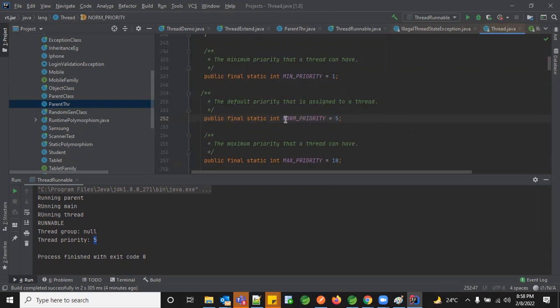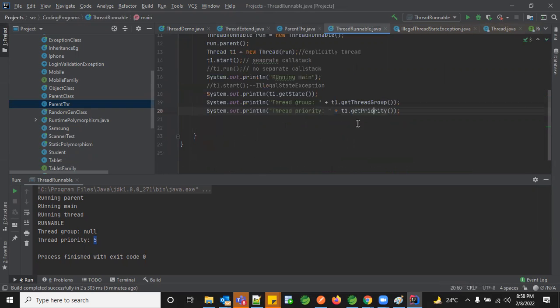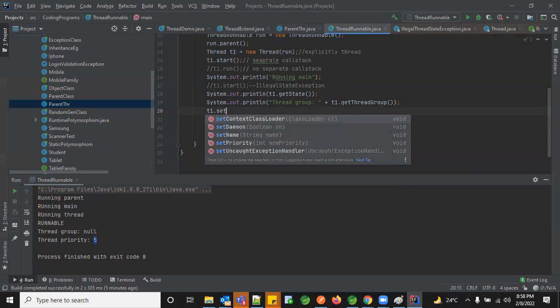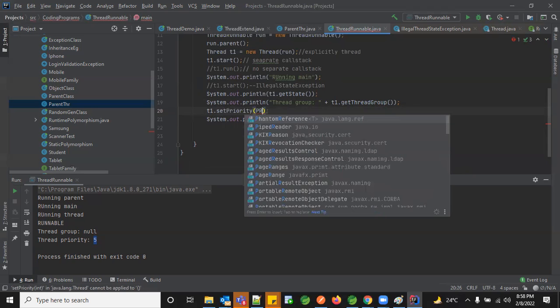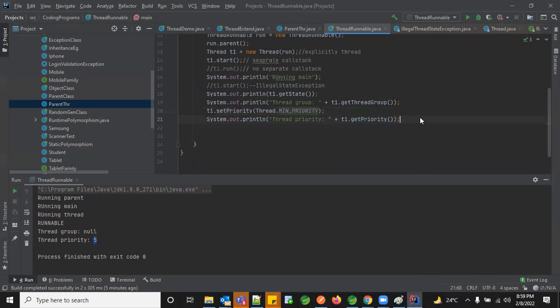If you think that your thread doesn't require normal, a minimum value is fine because that thread is going to work very little, then in this case you can set your own minimum priority value. These are the things we need to consider when we create our own thread. So let's say right now I don't want priority 5. What I'm going to do is T1 dot setPriority with Thread dot MIN_PRIORITY. Now let me run it again and see what priority I'm getting. This time I should get the priority of 1.